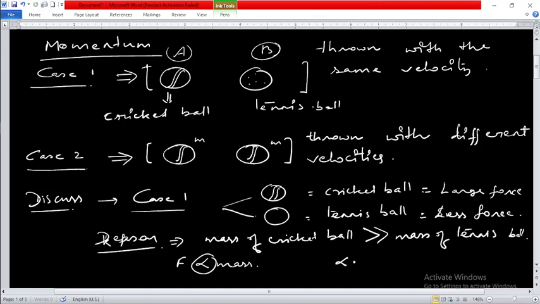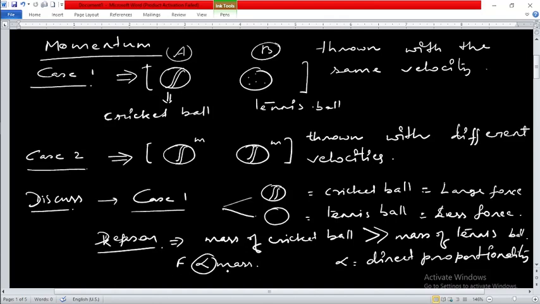What is the meaning of direct proportionality? When we talk about directly proportional things, if there is an increase in one, then there will be an increase in the other.